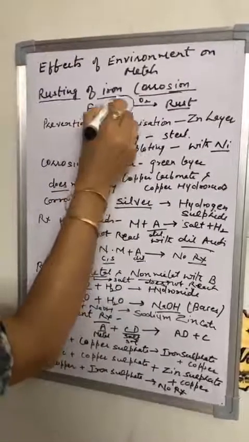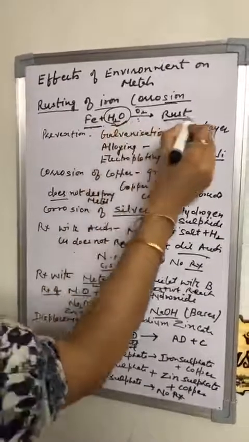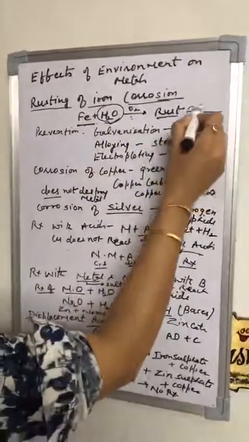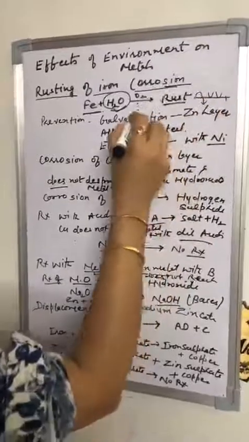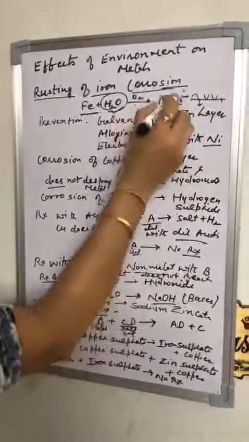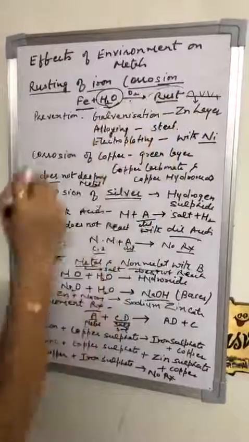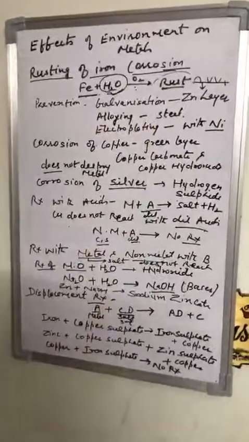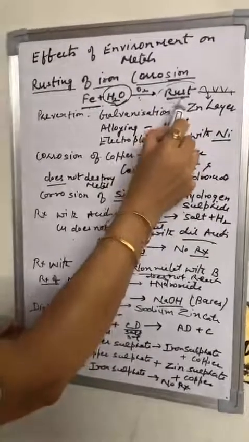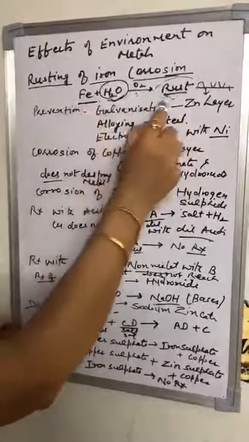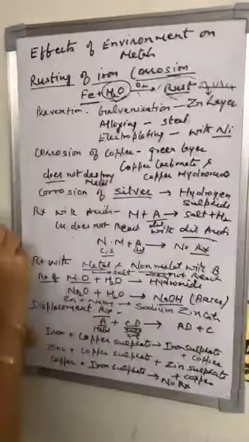When iron comes in contact with moisture and oxygen, water and moisture, there is formation of a brown colored layer on the surface of iron that is called the rust or corrosion. So what is corrosion? Corrosion is the process which occurs in the metal and which destroys the metal. It is a slow chemical process. Now we use the word rust in case of iron only. The broad term is corrosion, and we use corrosion for the other metals.